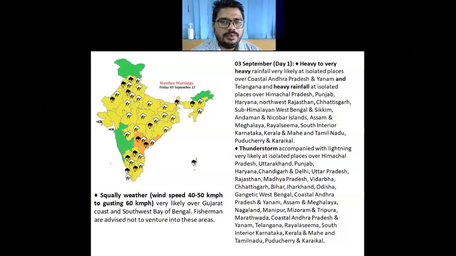As regards fishermen warning, we can see that there is a possibility of squally weather and strong winds, speed reaching 40 to 50 gusts into 60 over North Gujarat and adjoining area during next 24 hours. So fishermen are advised not to venture into these areas.